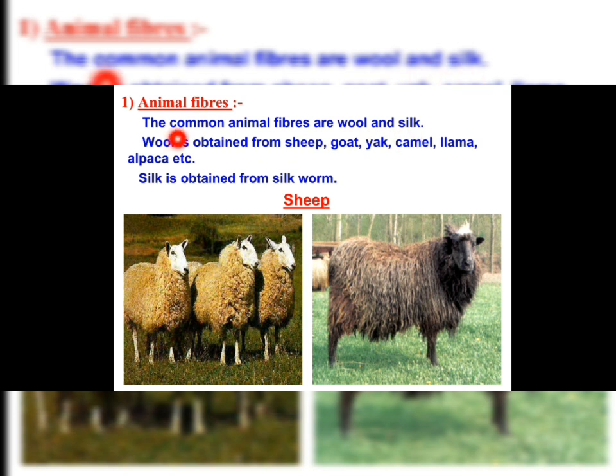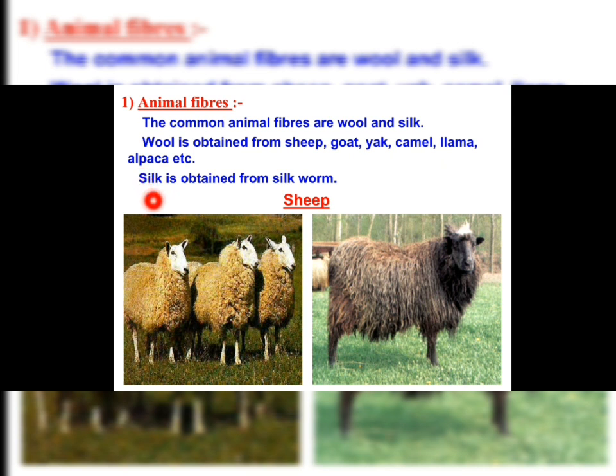Wool is obtained from the sheep, but not only sheep. There are many animals: goat, yak, camel, llama and alpaca. So these are the animals which yield wool. You have to remember all these points. Which animal gives us wool? Not only sheep but also goat, yak, camel, llama and alpaca.